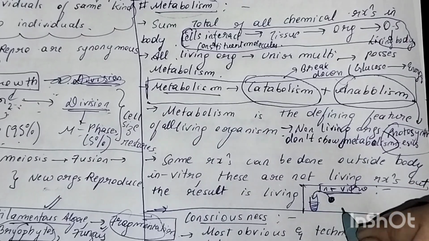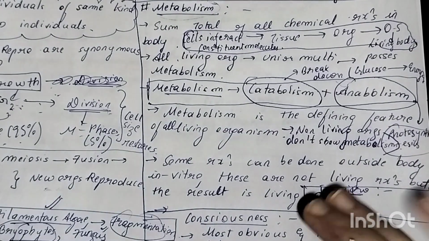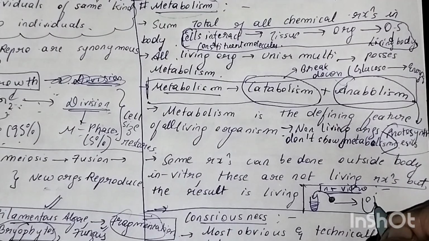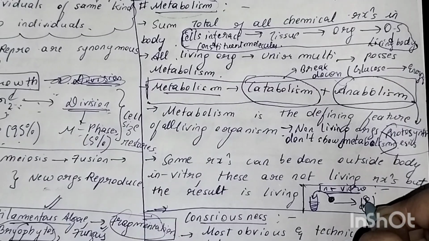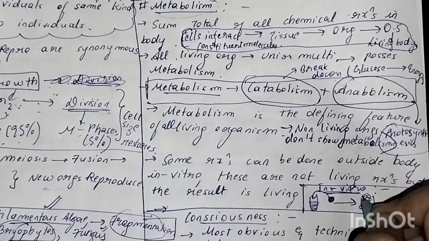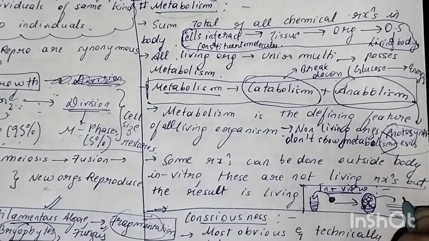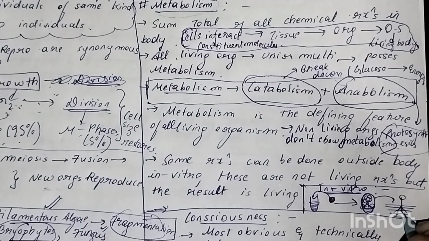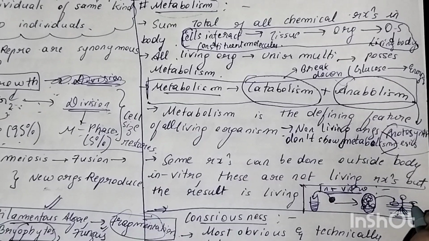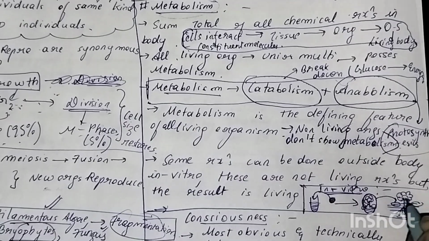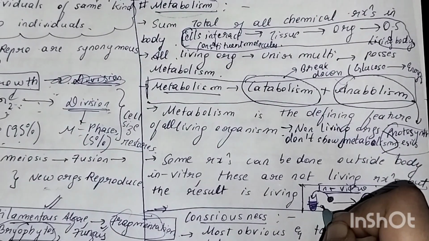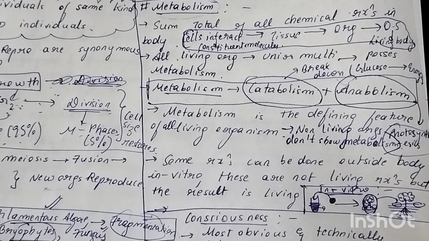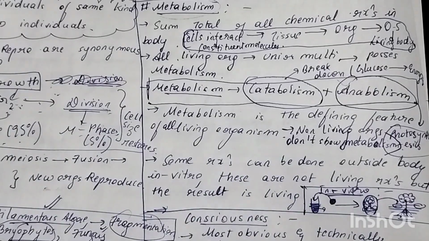Eventually, when I leave it for days by giving it proper conditions, I see that a small plantlet is formed over here. Then I take this plantlet out, and when I put it in the soil, it will start growing into a healthy plant. So the result is living, but the reactions that it is undergoing, like the nutrient medium, the proper conditions, the enzymes that I am using, all this I am providing externally, so the reactions are not living. Are you getting the point?